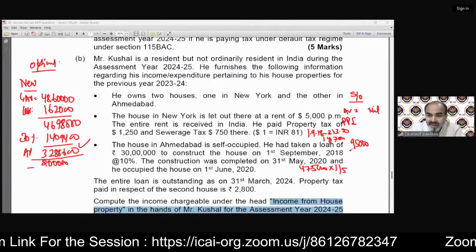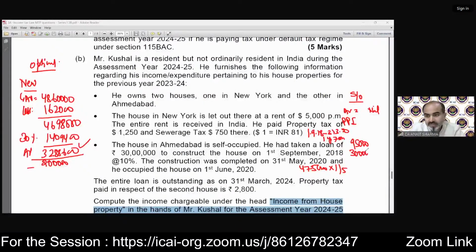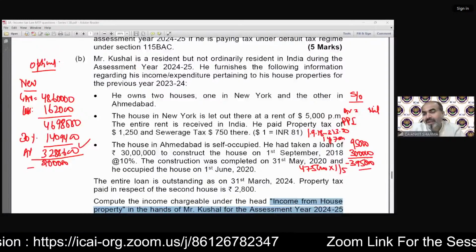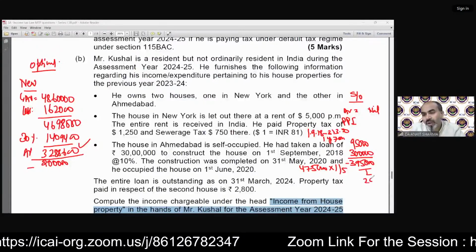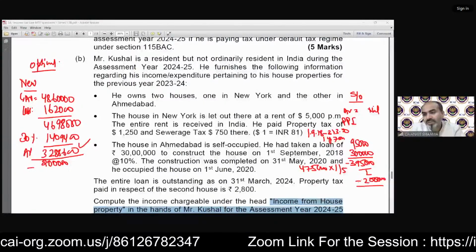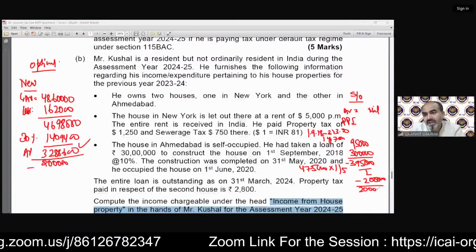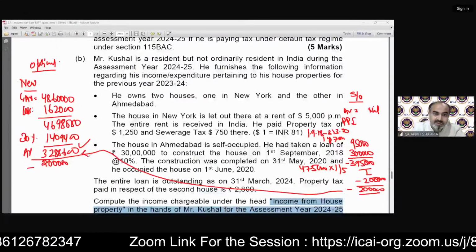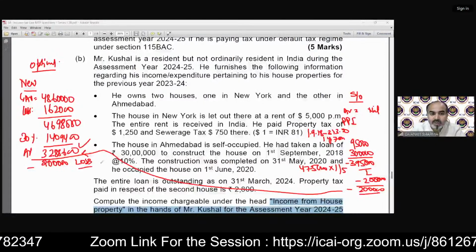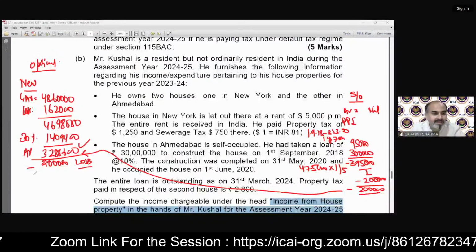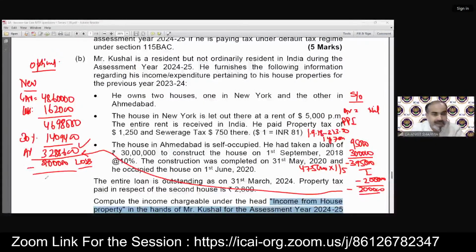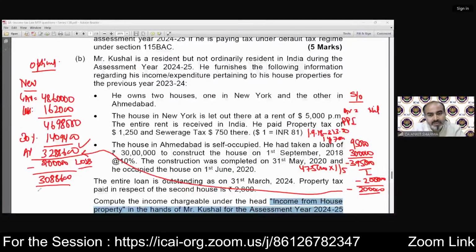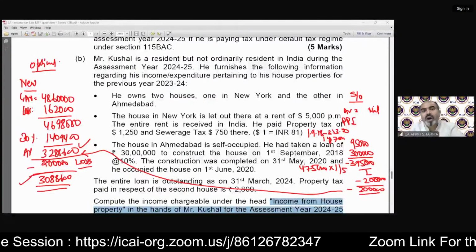And the current year interest will be 3 lakh rupees. So total interest will be 3,95,000, but we cannot claim it all. We can only claim a maximum of 2 lakh rupees. So this will be a loss from the self-occupied property of 2 lakh rupees, which can be set off from this head of income. So this loss of 2 lakh rupees has been set off from this income. The remaining balance is 308,8600. That is income from house property.